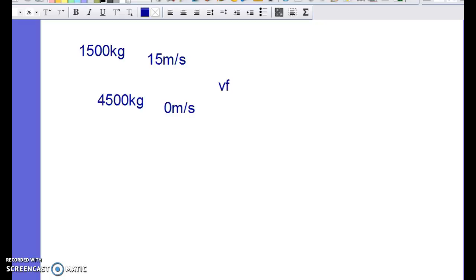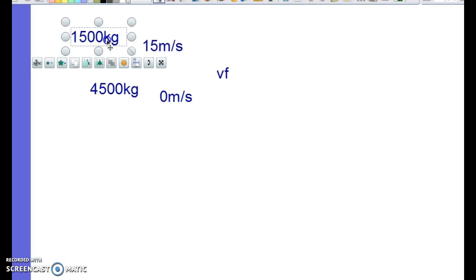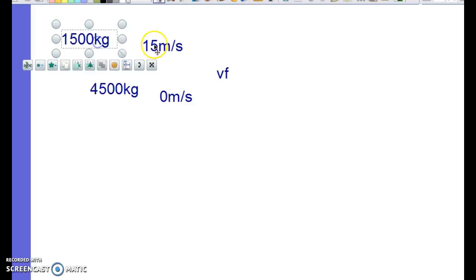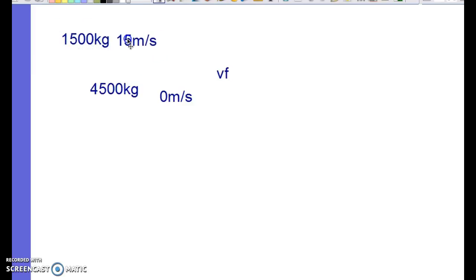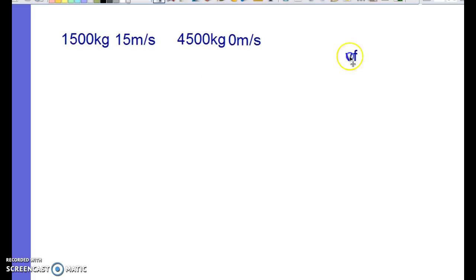Looking at homework, page 206, 1 through 5. So for number 1, there is a car that's 1,500 kilograms. It is traveling at 15 meters per second. It runs into a truck of 4,500 kilograms, traveling 0 meters per second because it's at rest. What is the final velocity of the combined mass of cars?